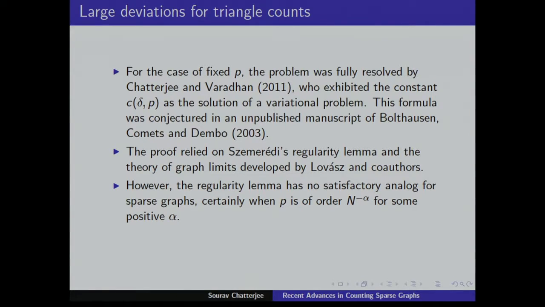However, this lemma has no satisfactory analog for sparse graphs when P is of order n to the minus alpha for some positive alpha. When P is decaying like a polynomial in n, there is no satisfactory analog, and that is what I mean by this. I mean basically you don't have a counting lemma. That's the problem. So this made it impossible to extend this proof to the sparse case. Okay.